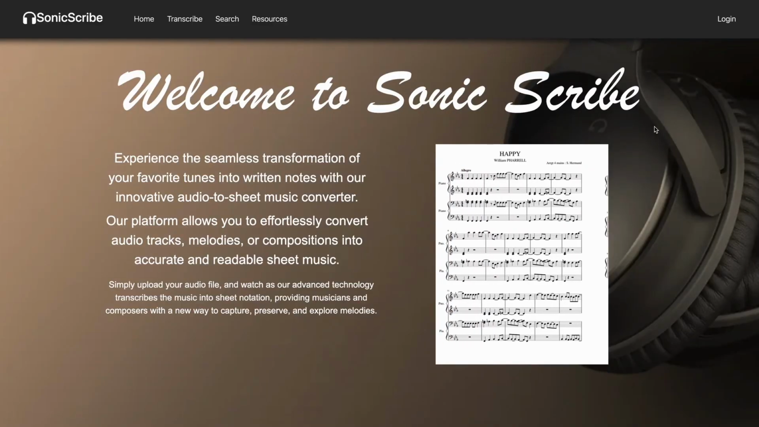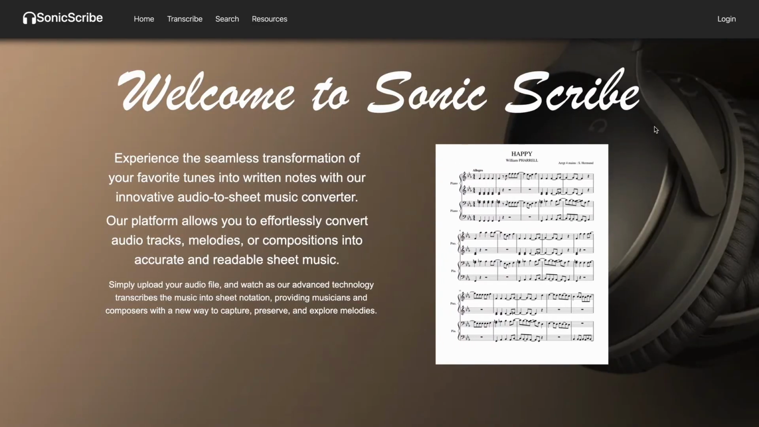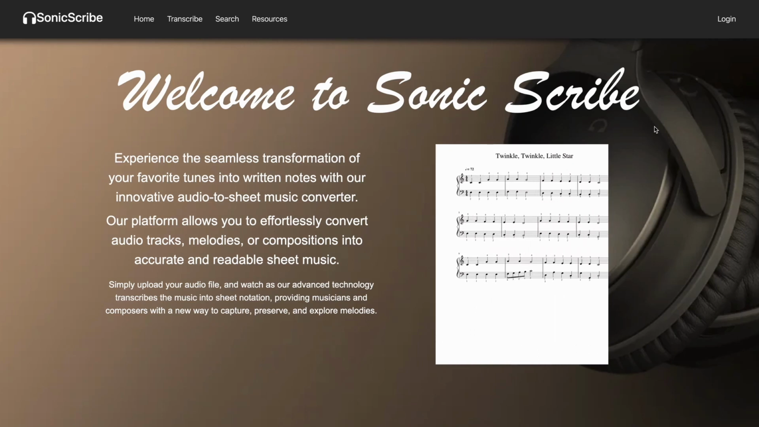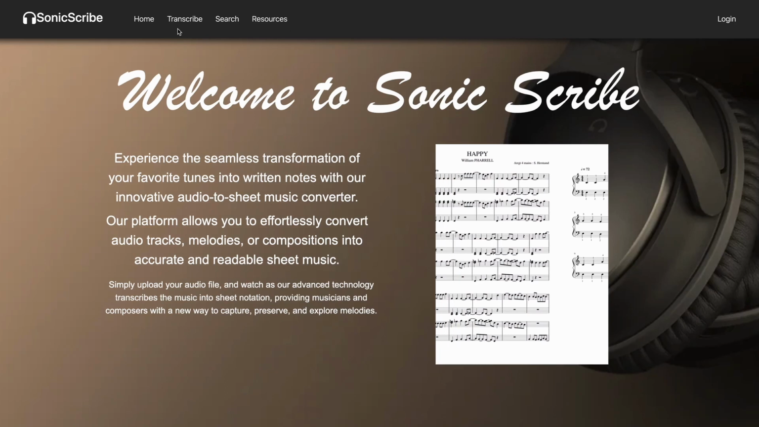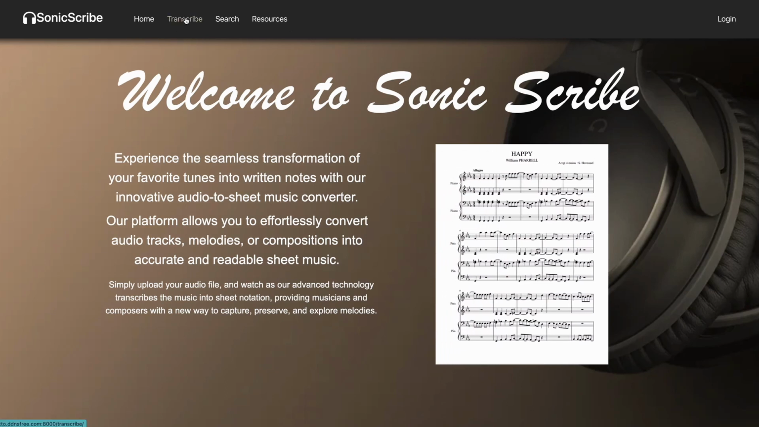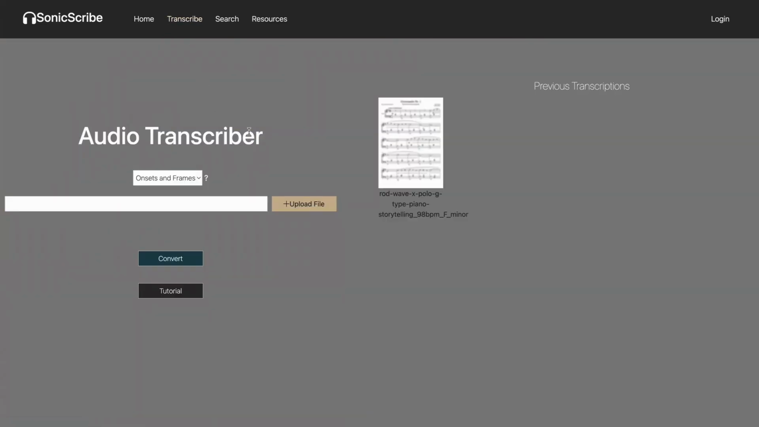Finally, let's talk about the UI and interface. When designing our site, we made sure to create a clean and modern design that is easy for users to explore. The navigation bar at the top consists of clear buttons where users can navigate to their respective pages. If we go to the transcribe page, users are easily able to choose a model, upload their file, and see the results in an organized manner.